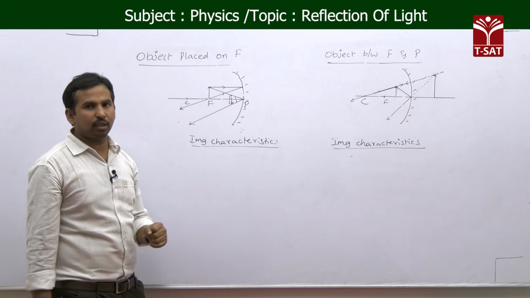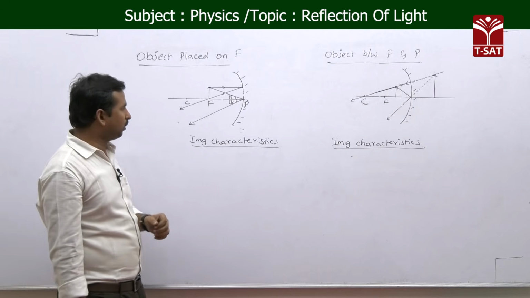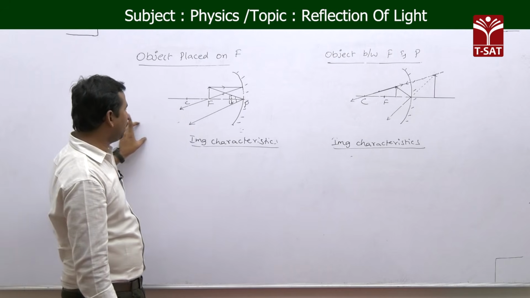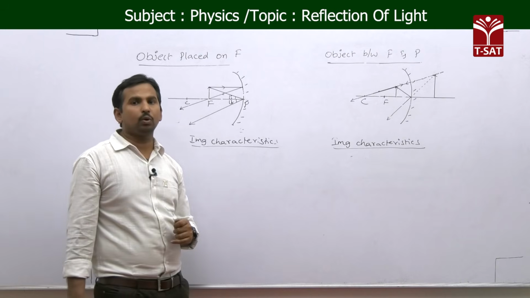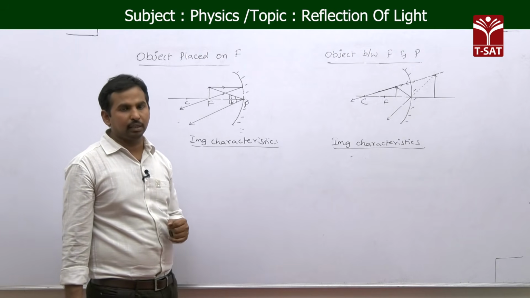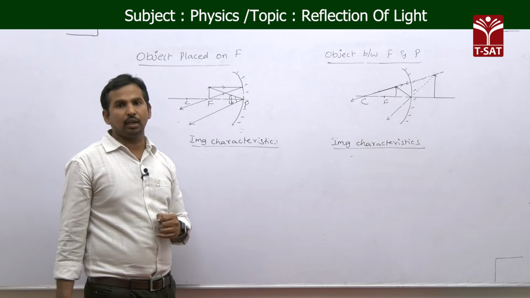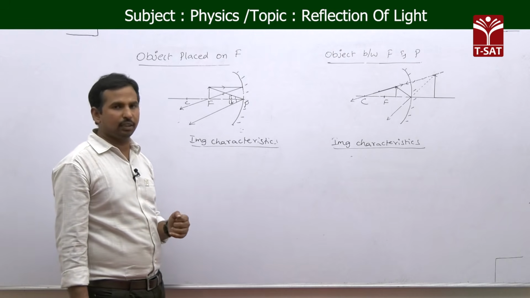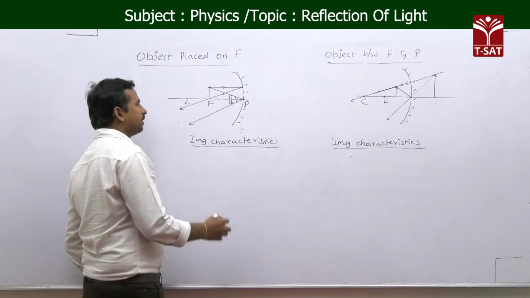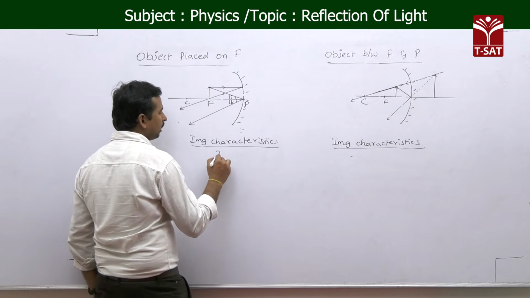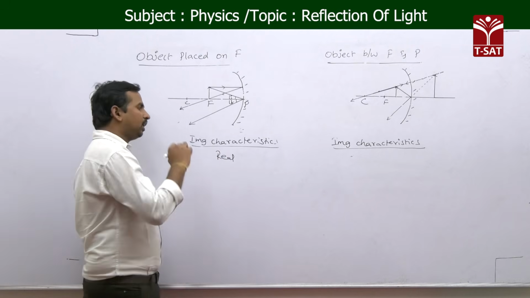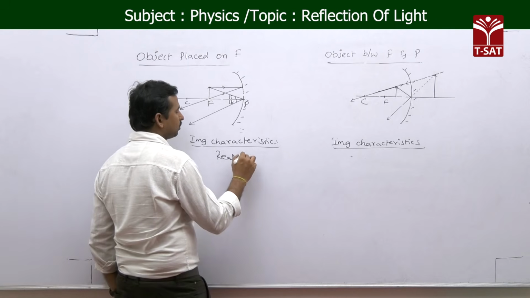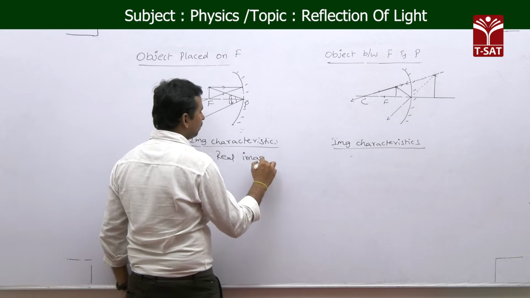But if you observe here, the light rays are not meeting at any point. They are going like a parallel beam of light rays. As they are going like a parallel beam, the image is taken as forming at infinity. So again we take the image characteristics. As the light rays are going to meet at infinity, this is considered a real image.